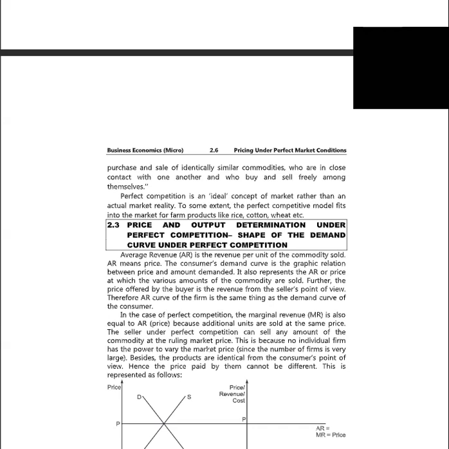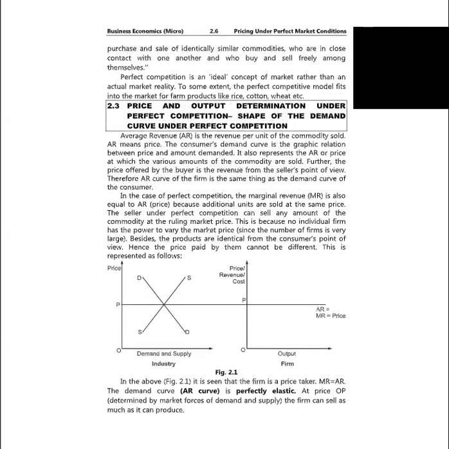Average revenue is the revenue per unit of the commodity sold. AR means price. The customer's demand curve is the graphic relation between price and the amount demanded. It also represents the AR or price at which the various amounts of the commodity are sold. Further, the price offered by the buyer is the revenue from the seller's point of view. Therefore, the AR curve of the firm is the same thing as the demand curve of the consumer.